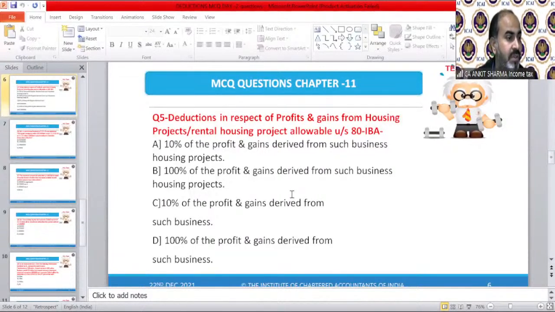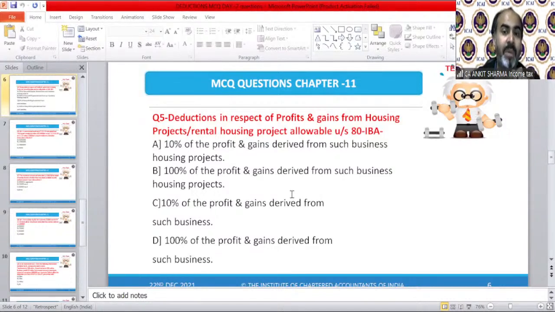Everybody is saying D, but the correct answer is, of course, B, not D. Such business can be of any kind, but we need the business which is for a housing project. Deduction in respect of profit and gains from housing projects or rental housing projects is allowed under 80-IBA. You can read the section: it says profit and gains from a housing project will be allowable as deduction, not just such business. It should be a business of a housing project.